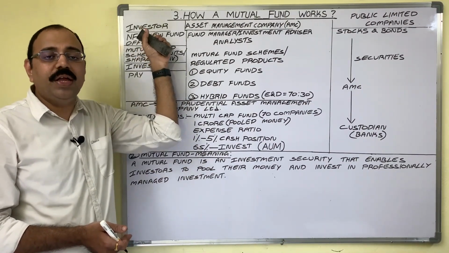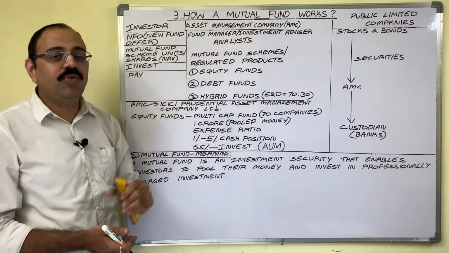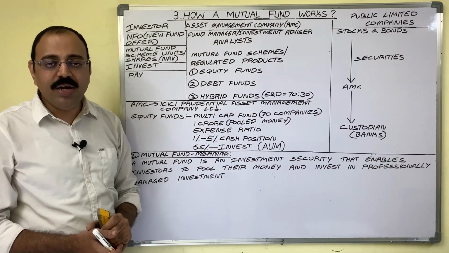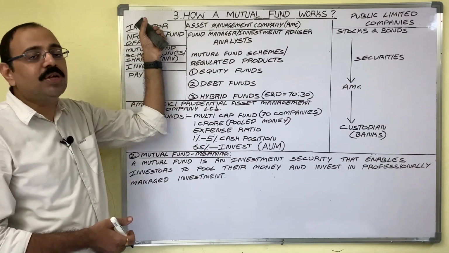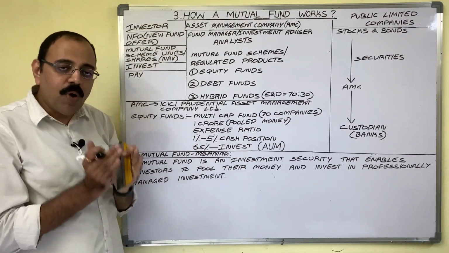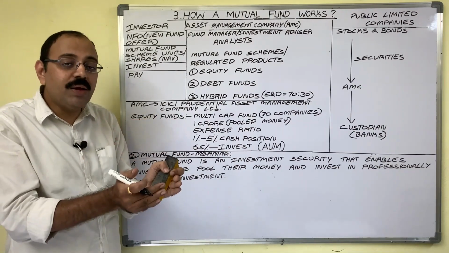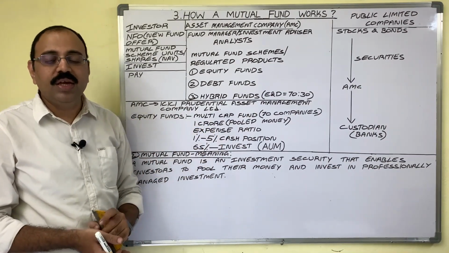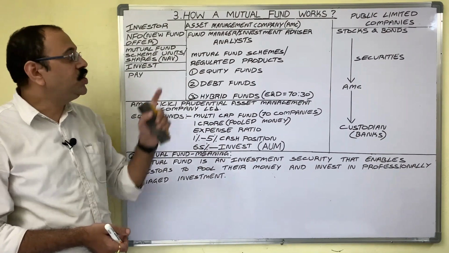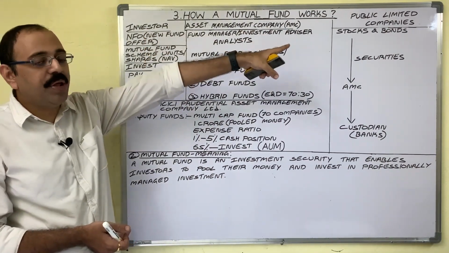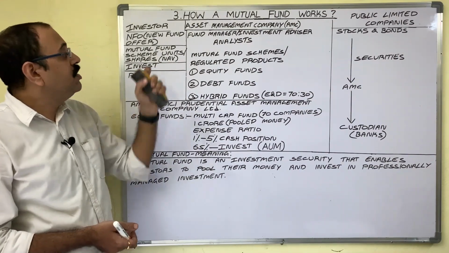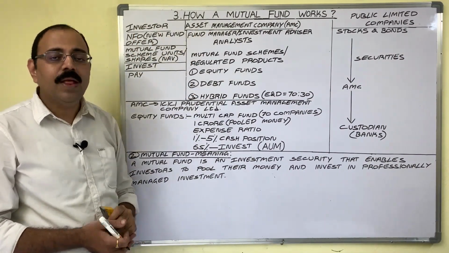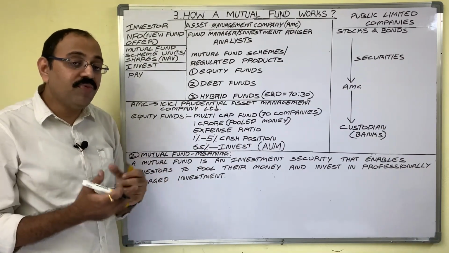Then third point is, for diversified portfolio investment, huge amounts are required, but he doesn't possess that much of money. So with a small amount he wants to get the benefit of diversified portfolio investment. In this case also, instead of directly buying company shares or debentures, for him it is advisable to purchase mutual funds. Who issues these mutual fund schemes?